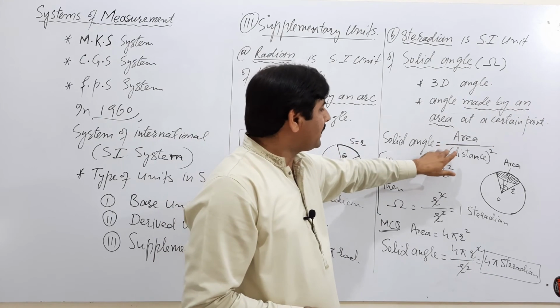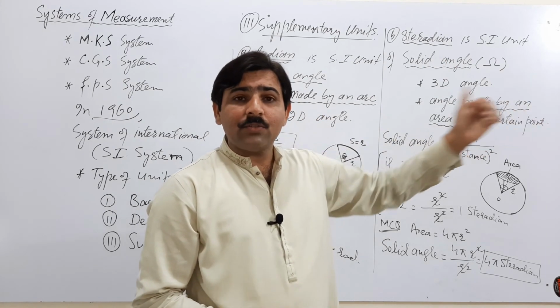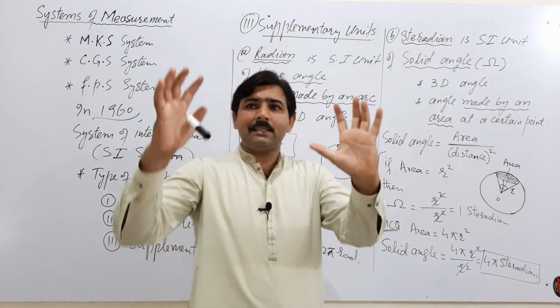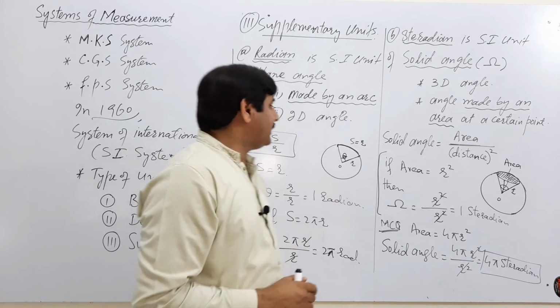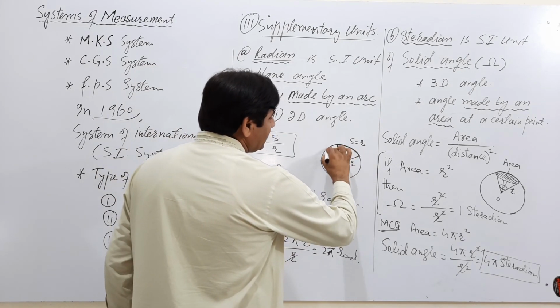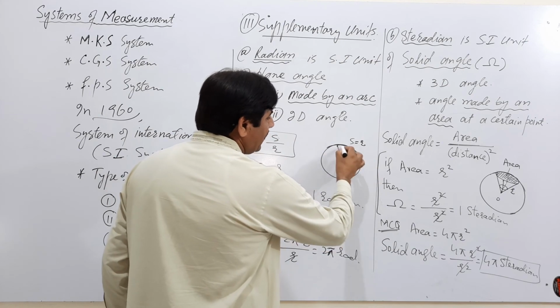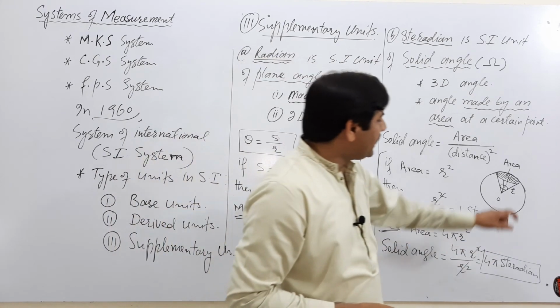Then you can calculate the solid angle made by that area of the scenery at your eyes. Solid angle is the angle made by a certain area at your eyes. And plane angle is the angle made by a length, the angle made by an arc at the center. Solid angle is the angle made by an area at a center.